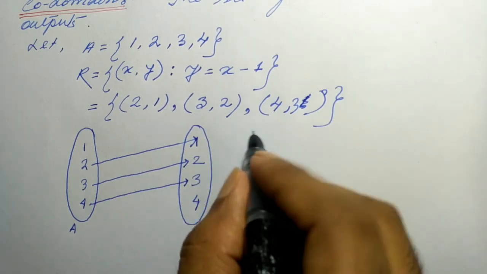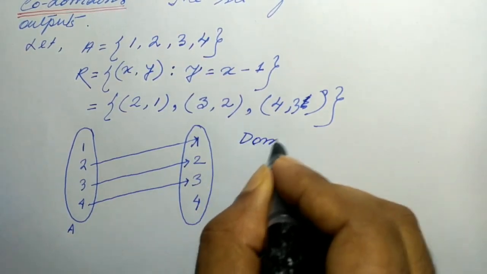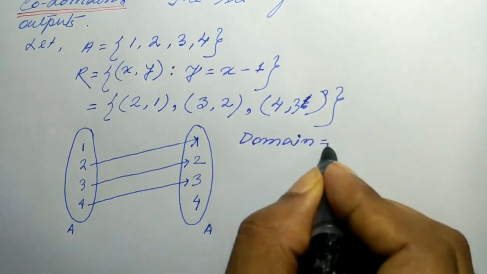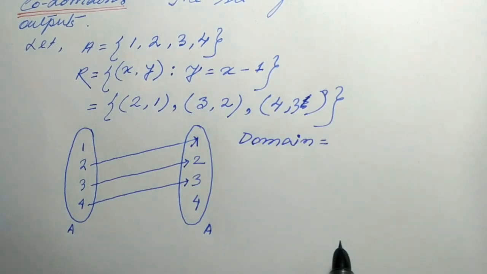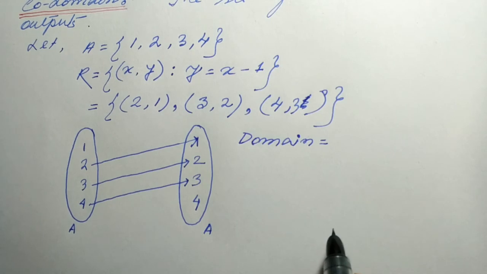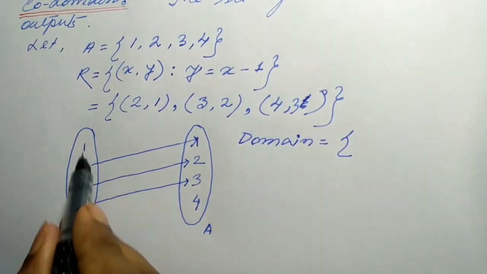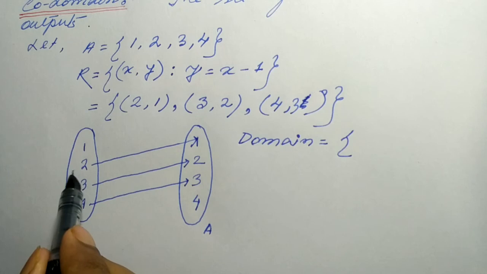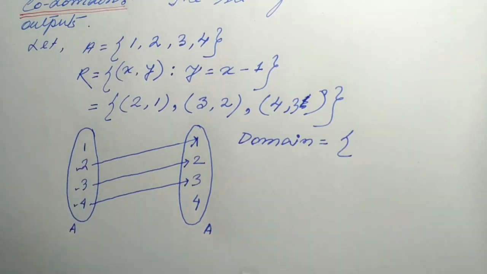Therefore our domain: domain is the set of all permissible inputs. Here there are 4 inputs, but the permissible inputs are 2, 3 and 4.